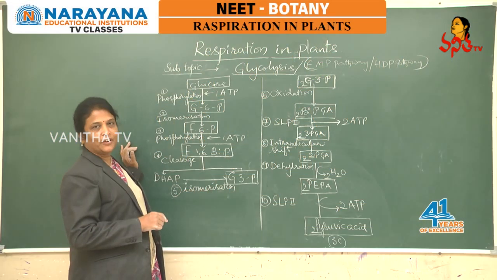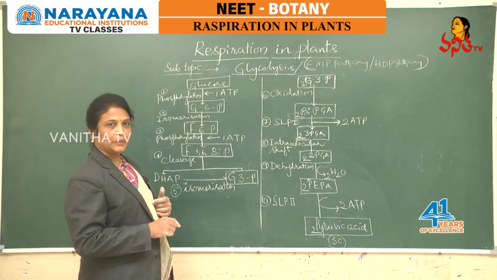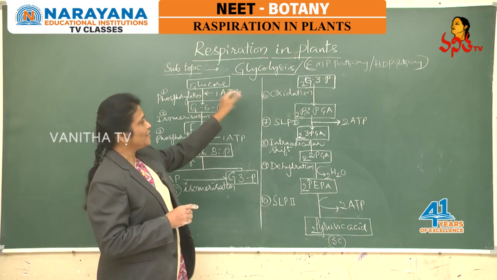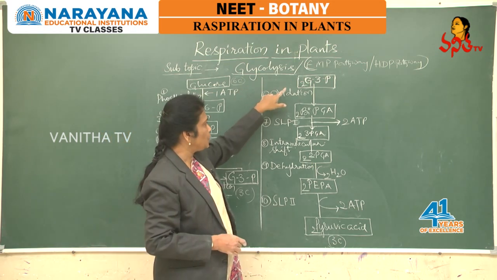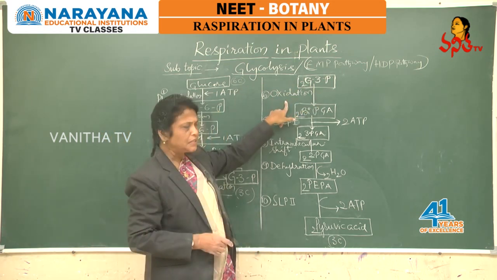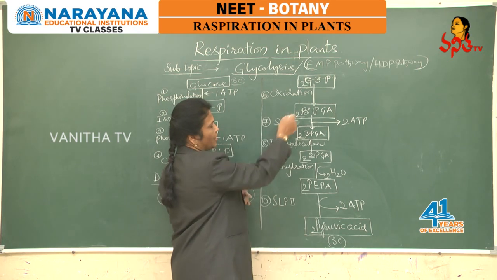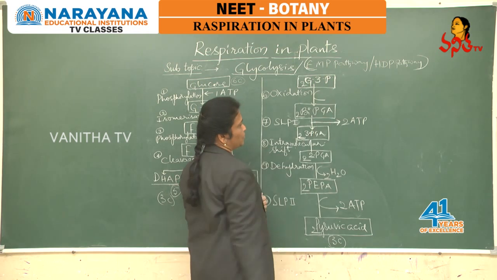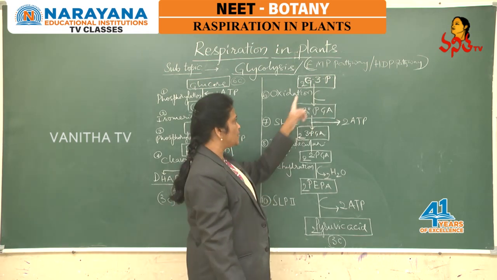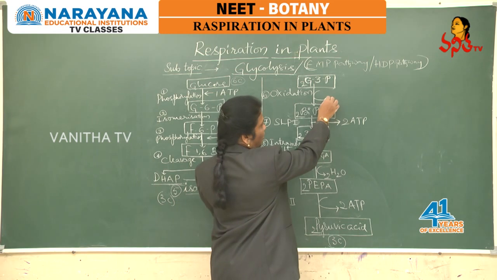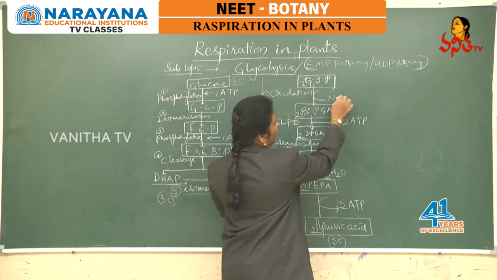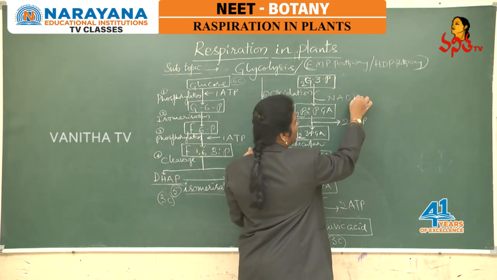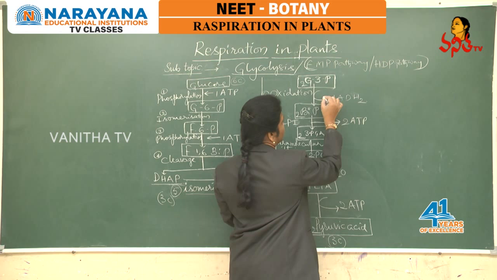Now let us follow the core respiratory pathway, which is common for both aerobic and anaerobic respiration, that is glycolysis. Here the 2 G3P molecules undergo the oxidation process, catalyzed by dehydrogenase. During oxidation, electrons and protons get liberated from the substrate molecule, and they are received by a coenzyme, that is NAD plus, which receives the electrons and protons and is reduced to NADH.